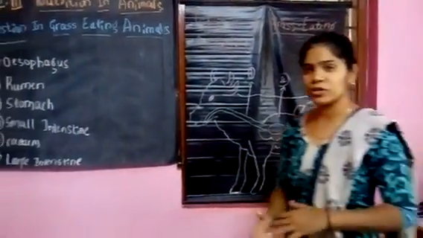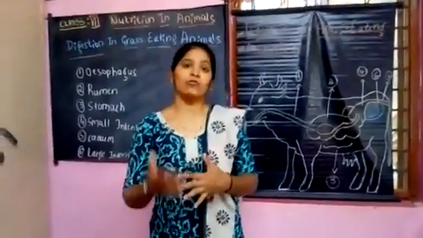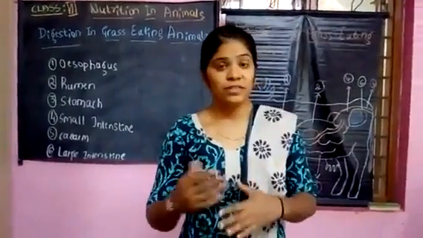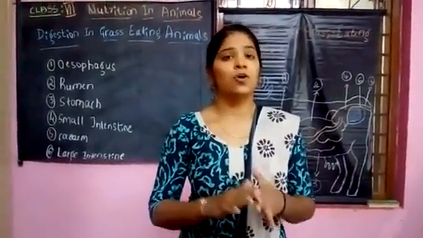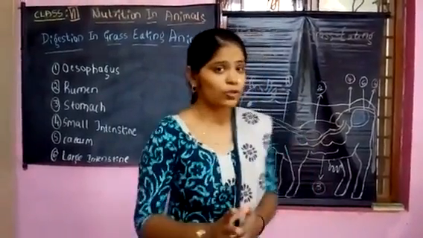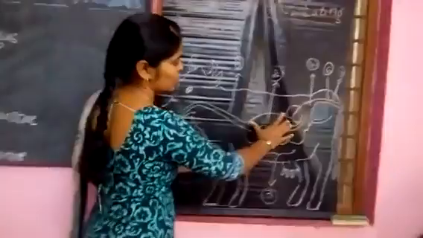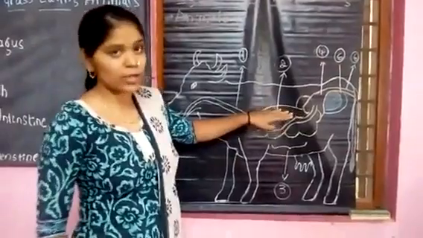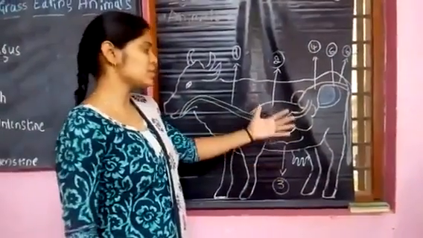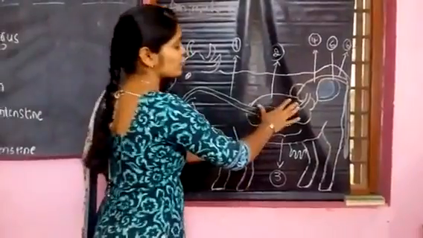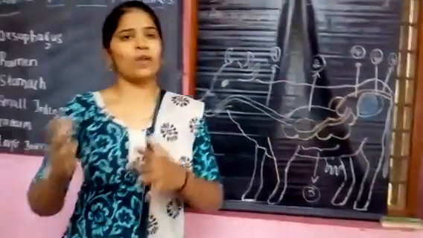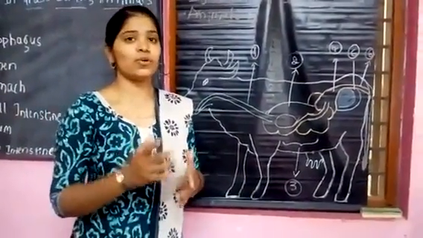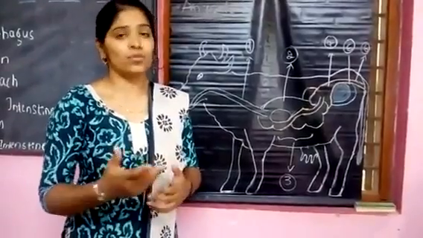So what I told is, when the animals swallow the food, they will not chew the food. So when they eat the food directly, it will not be digested completely. It will be stored in the stomach part called the rumen. Okay, this is the rumen part. The food is stored here in the rumen part. It is part of the stomach, and the swallowed food is stored here. Okay, the swallowed food is not stored directly as grass, but some part of the food is stored as a cud.